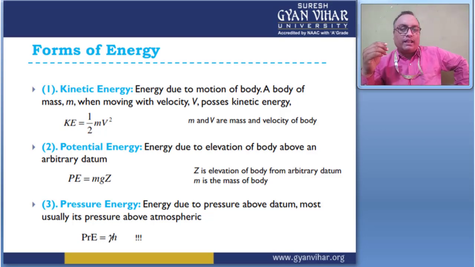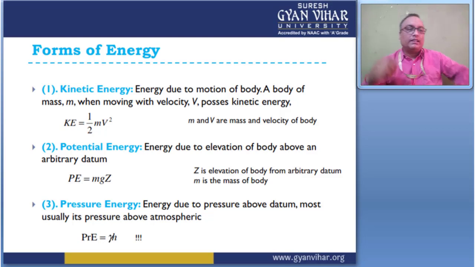The third energy is pressure energy, the energy due to the pressure above the datum, that means the pressure above the atmospheric pressure. This pressure is gamma into h, where gamma is the multiplication of density and gravitational acceleration, gamma equals rho into g.